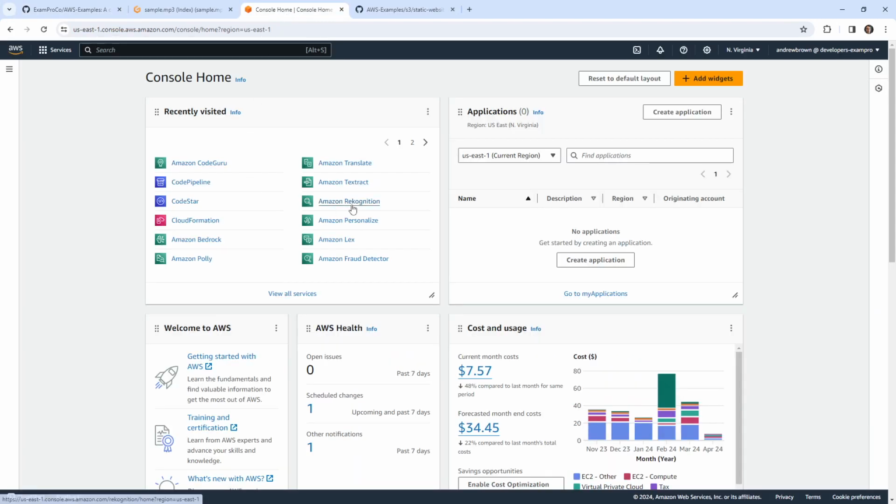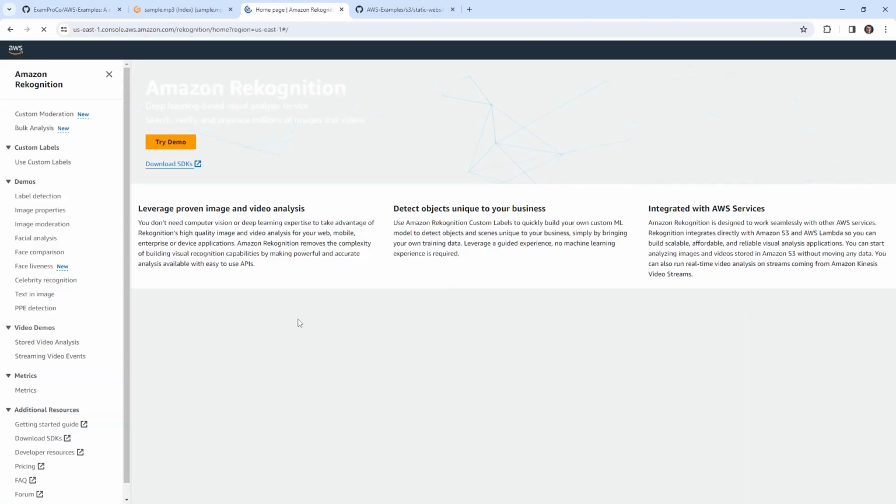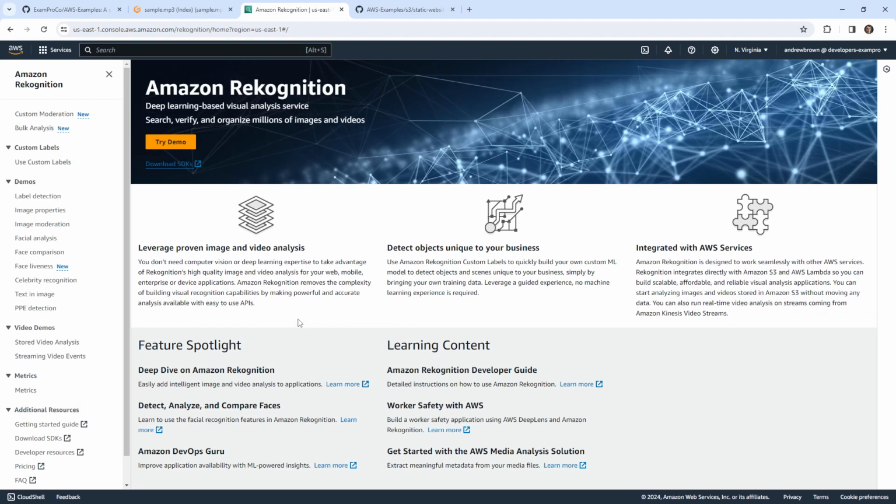In this video, I want to take a look at Amazon Rekognition, which is a very cool service. I've used it a lot in the past. In fact, if you look at the AWS documentation, if you see any Ruby code, I'm the one that supplied it. I gave it to AWS, and then they included it into the docs, which is pretty cool.